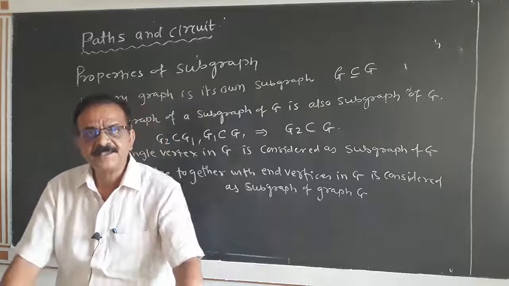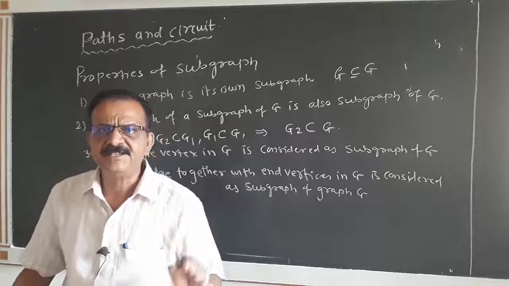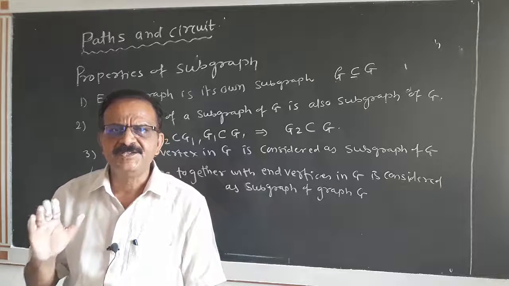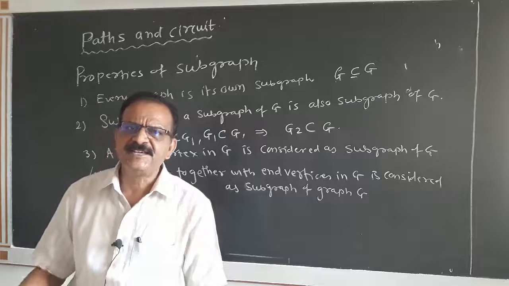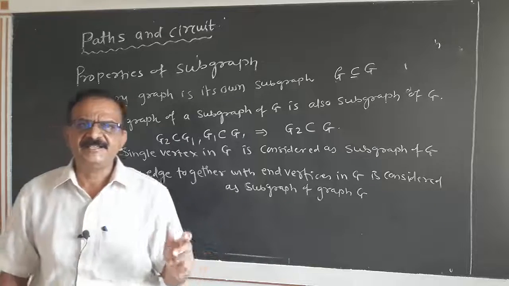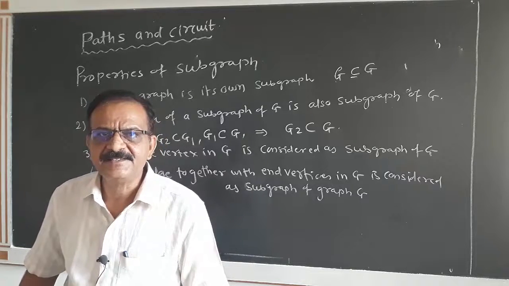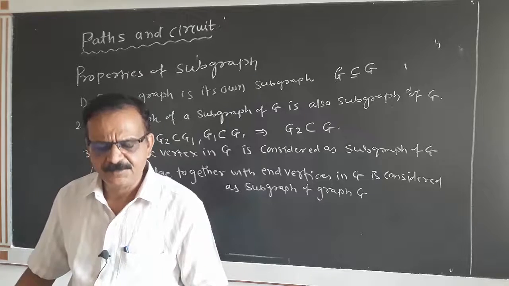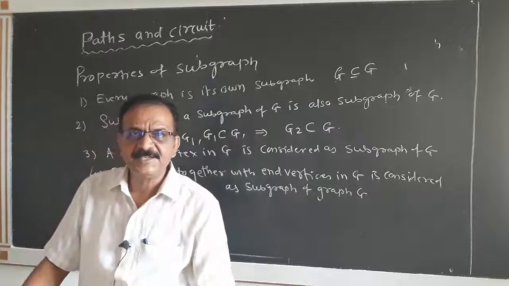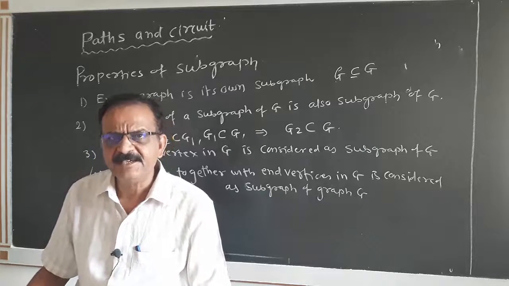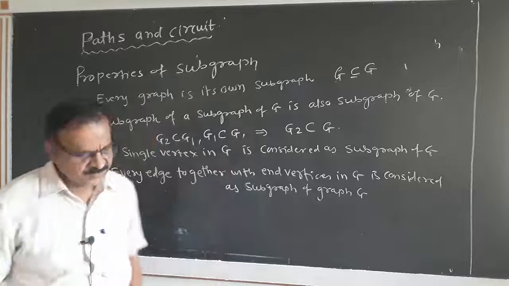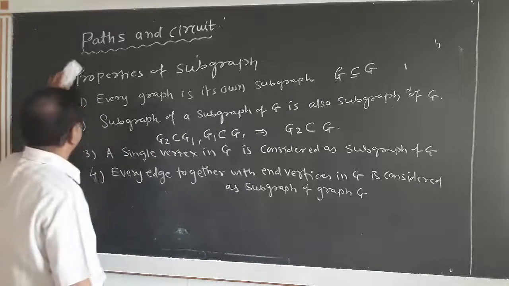A subgraph of a subgraph of G is a subgraph of G. That means if G2 is a subgraph of G1, and G1 is a subgraph of G, then G2 is again a subgraph of G. Now, third property, every vertex in a graph G can be considered as a subgraph of G. And fourth property is a single edge in G together with its end vertices is considered as a subgraph of the graph G. Now, we shall define some types of subgraphs.